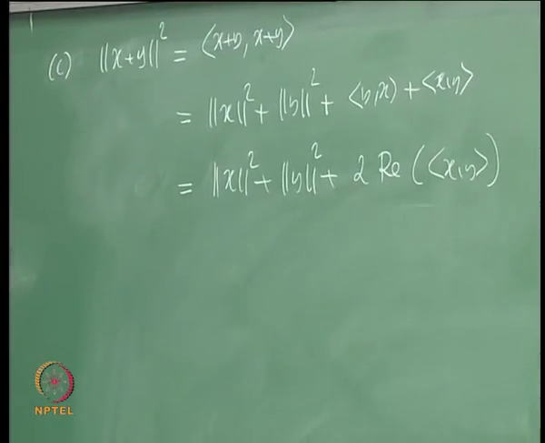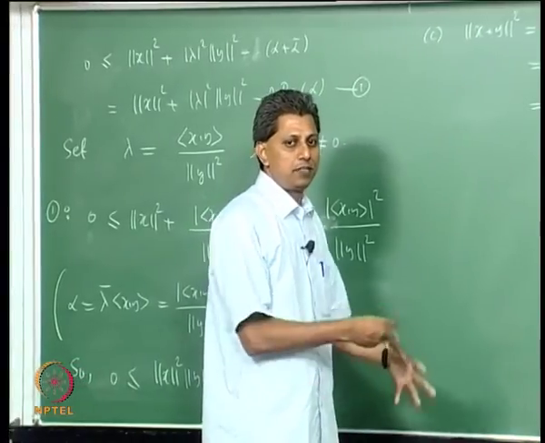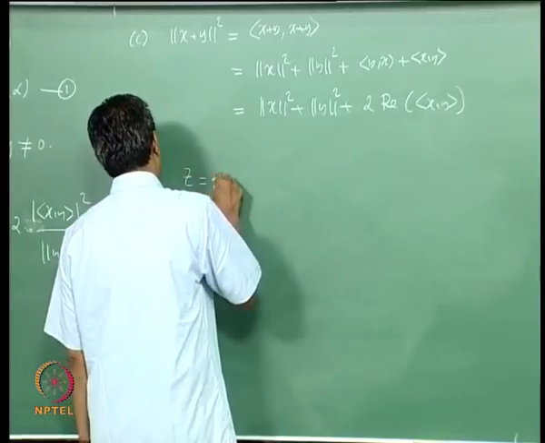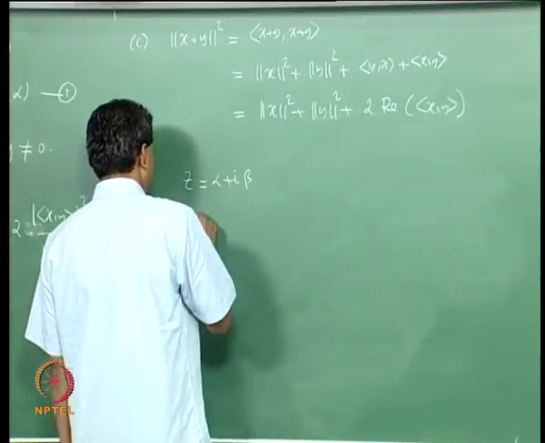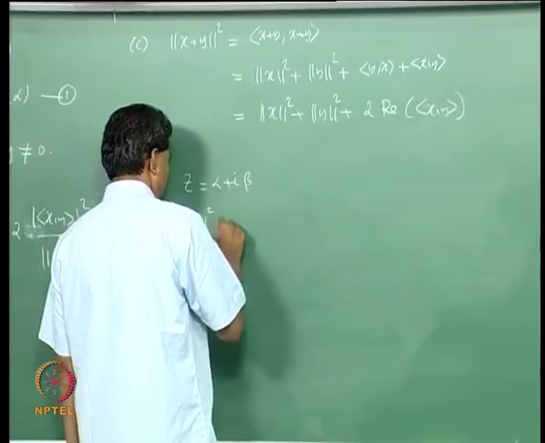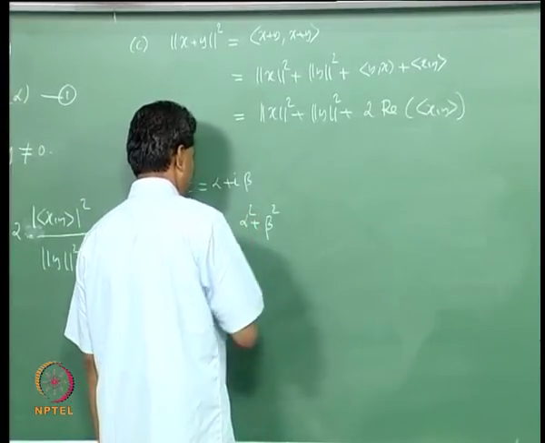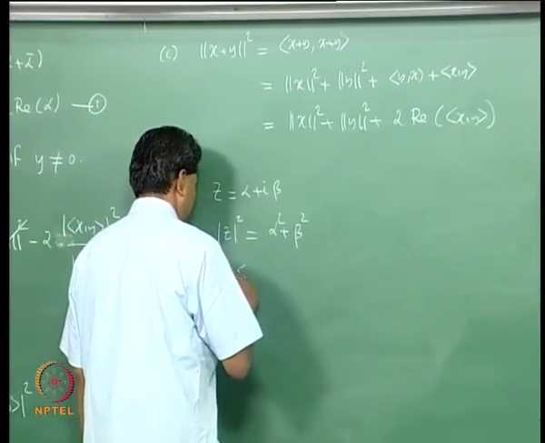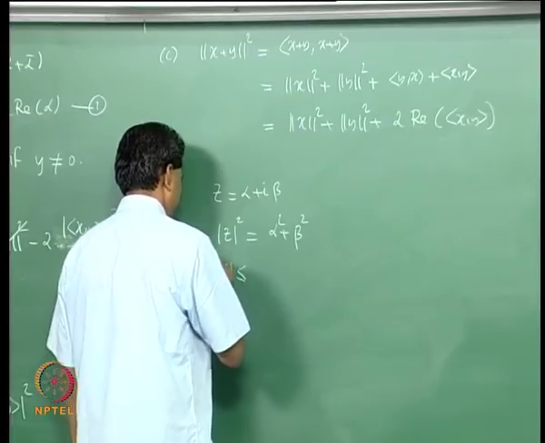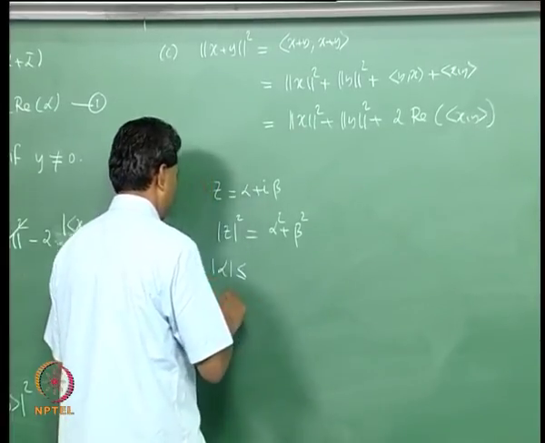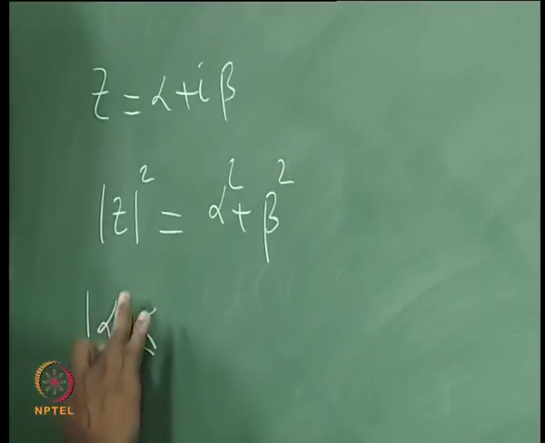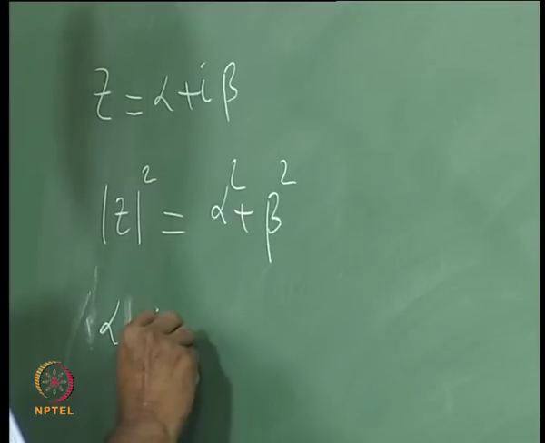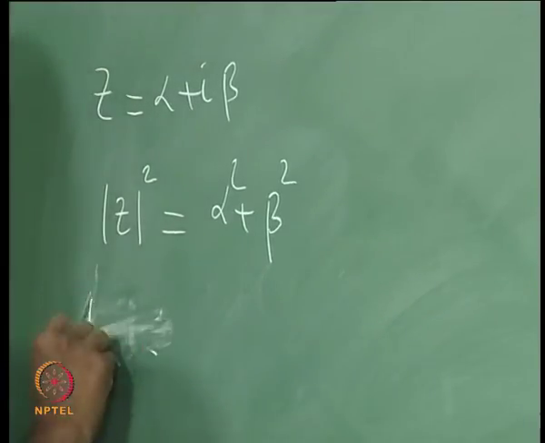But what is the relationship between the real part of a complex number and the modulus? If z equal to alpha plus i beta, then mod z square is alpha square plus beta square, but alpha is less than or equal to modulus alpha, where alpha and beta are real numbers. All that I want to say is, is this clear?